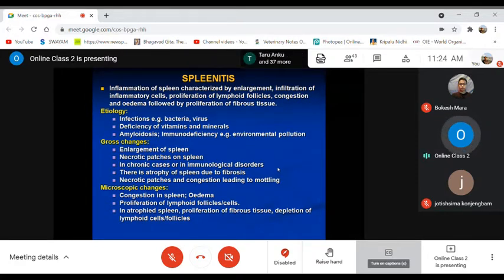And automatically, if it is inflamed, there will be enlargement of this organ, swollen and heavier than normal, with increased volume and weight also.